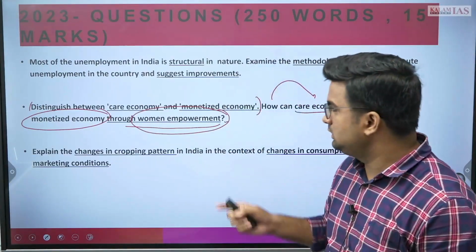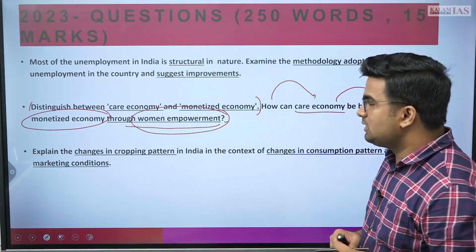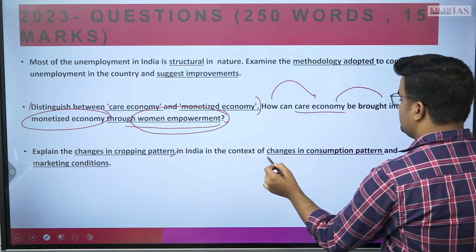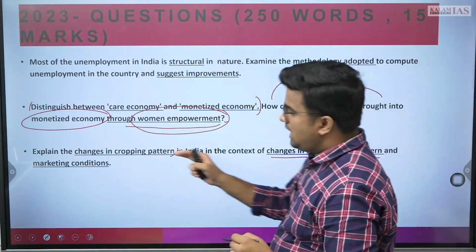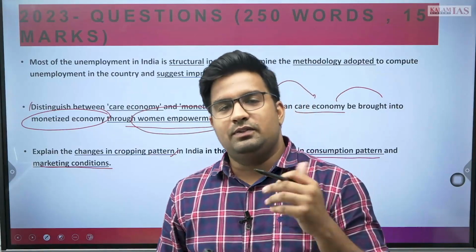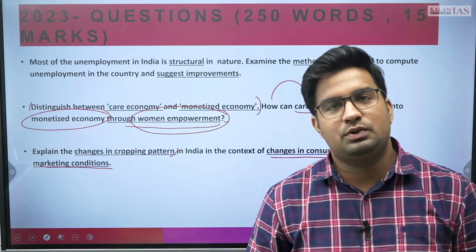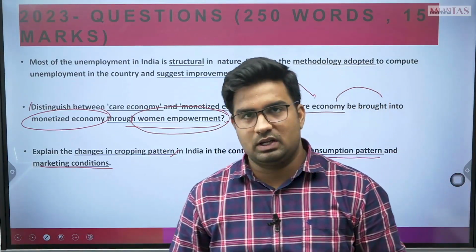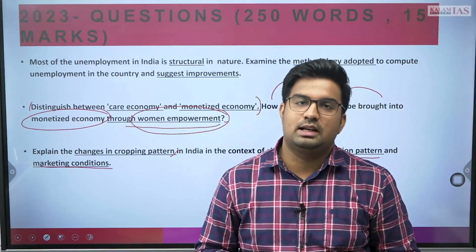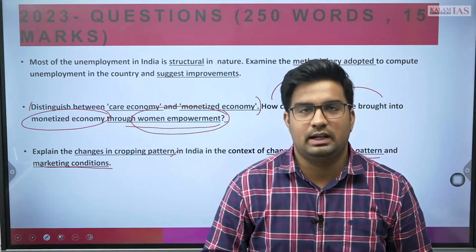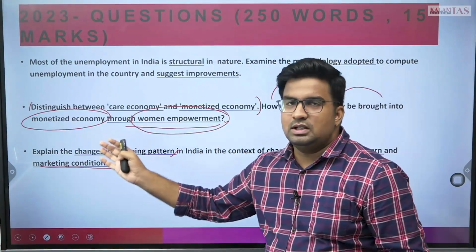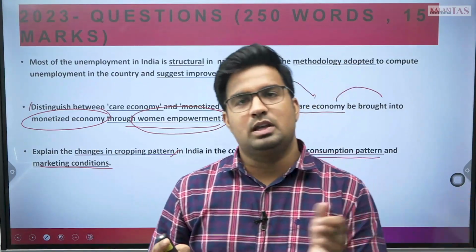After that, explain the changes in cropping pattern in India in the context of changes in consumption pattern and marketing conditions. Here we can start with an example. Before the Green Revolution, around 10,000 varieties of rice were available. Now, with induced monoculture, it has reduced like anything. Now we can see hardly 10 to 12 varieties. So we can write that, and we can start with the changes in cropping pattern from a historical perspective,